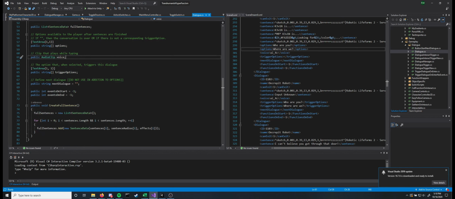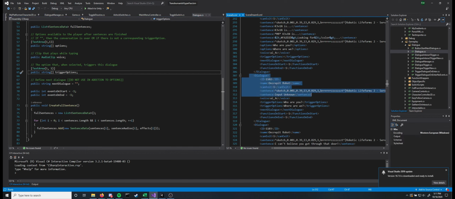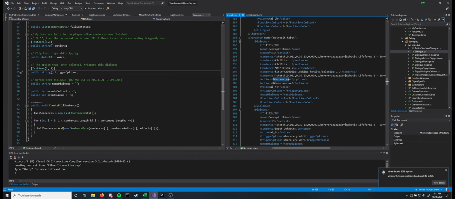And we got trigger options. I hate the way I named this, but trigger options is which option triggers the dialogue. So there's several pieces of dialogues which contain all of this information. And dialogues move to new dialogues in a couple of different ways. One, of course, is you choose an option. So the first dialogue that you are shown when you talk to this character, Decrepit Robot, all displays, and you're given the options.